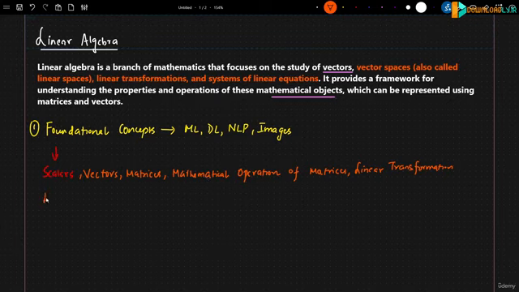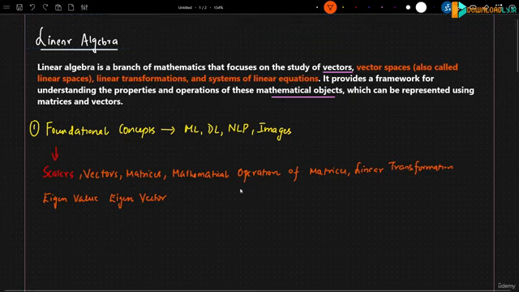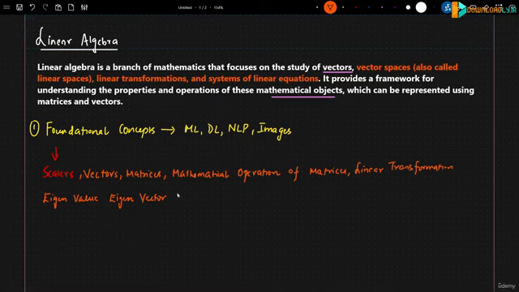Other than this, some of the concepts like eigenvalues, eigenvectors, we will try to learn about this also, right? And still there are more topics. It is better that I list them down as we go ahead and complete the series, okay? So here you can actually see these are some of the core concepts. For everyone, probably you should have some amount of information about it.